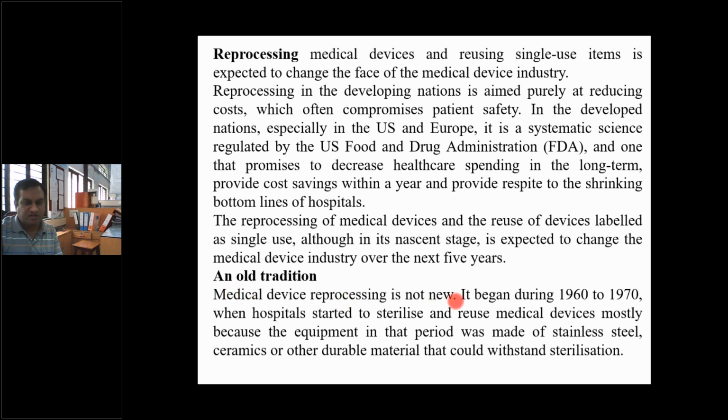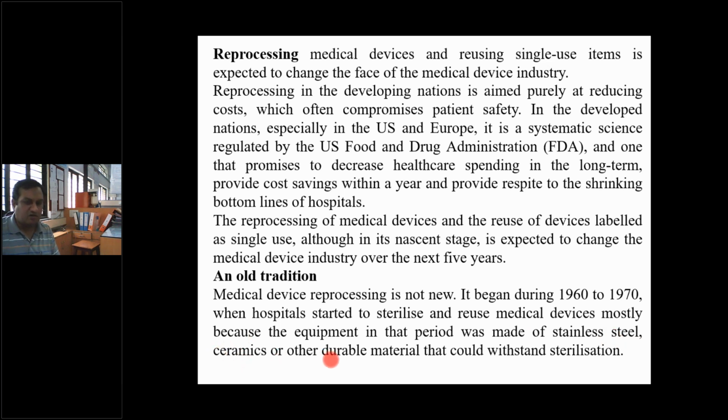An old tradition, medical device reprocessing is not new. It began during the 1960s and 70s when hospitals started to sterilize and reuse medical devices, mostly because the equipment in that period was made of stainless steel. So if you observe, mostly the hospitals are using SS314, SS316, MS316 as the different categories, but stainless steel is the better option than the other options.